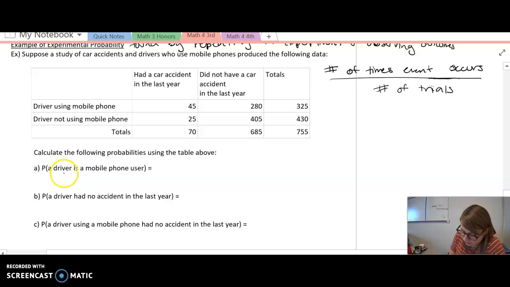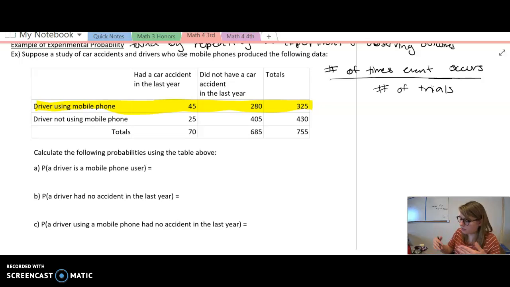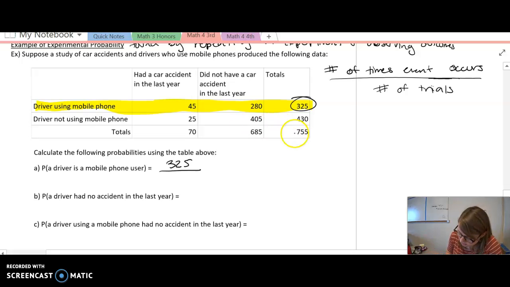So we have calculate the following probabilities. So we have the probability a driver is a mobile phone user. So let's look at this. So the driver is a mobile user. So driver using mobile phone. So we're going to highlight this entire column, and that will be our drivers using mobile phones. Now, we're going to take the total number of mobile users, which was 325, and we're going to put it over the total number of drivers in general. So that's going to be 755, and that is my probability.